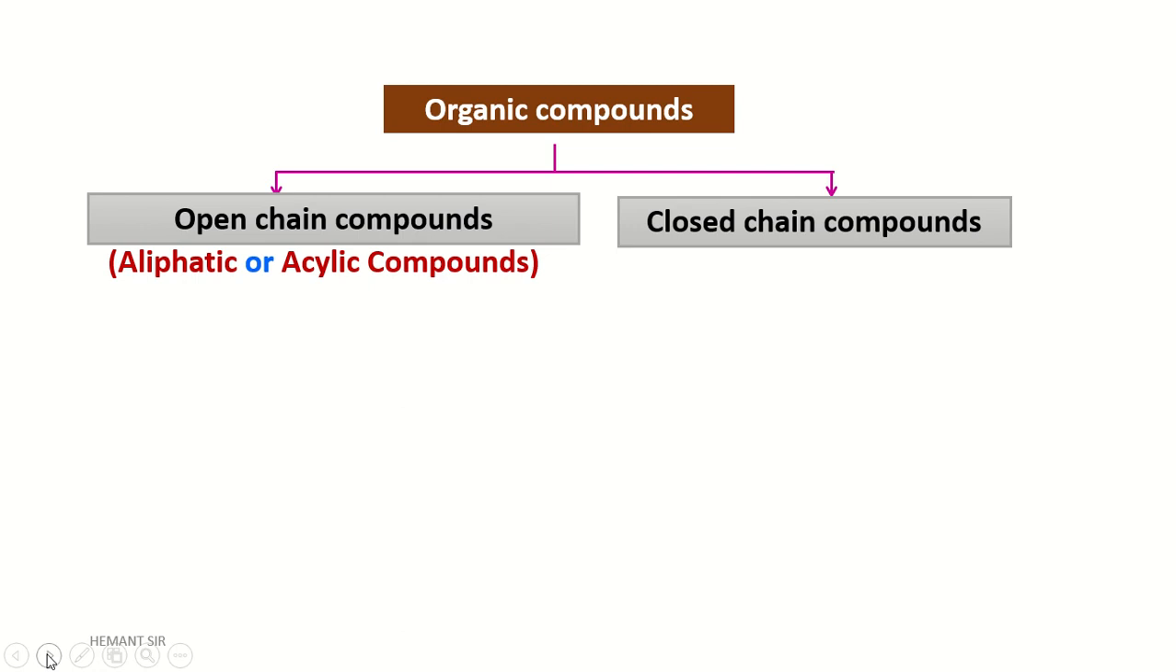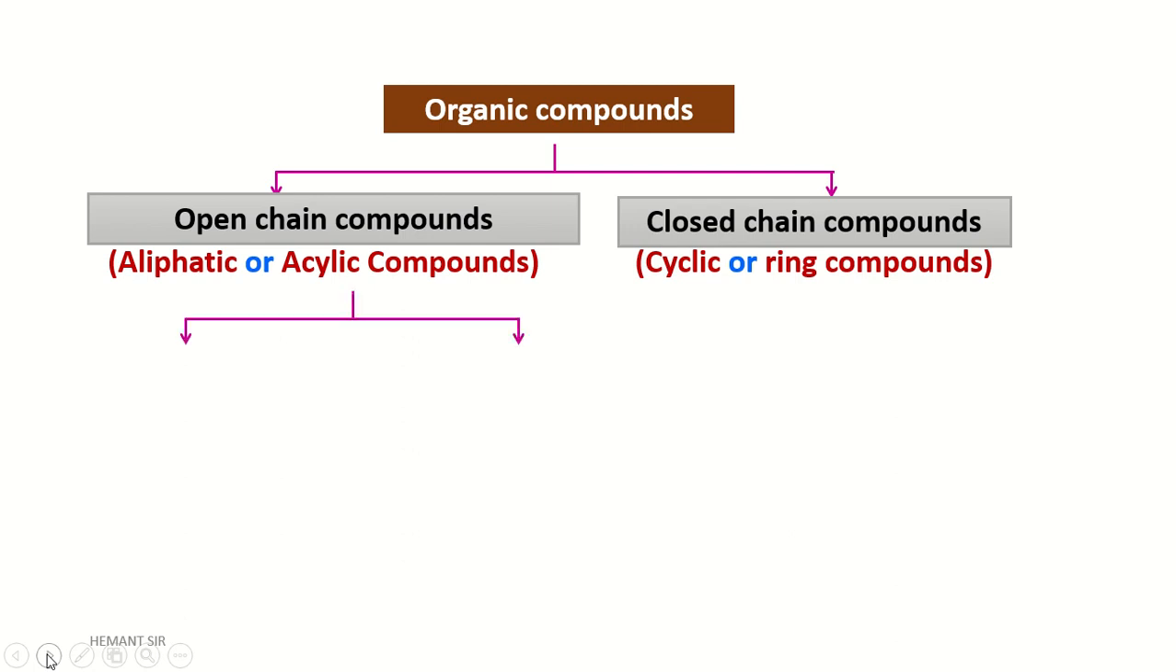The second type of organic compound is the closed chain compound. This closed chain compound is also an organic compound, but in this compound the carbon and hydrogen atoms are arranged in a cyclic manner. It is also called a cyclic or ring compound.